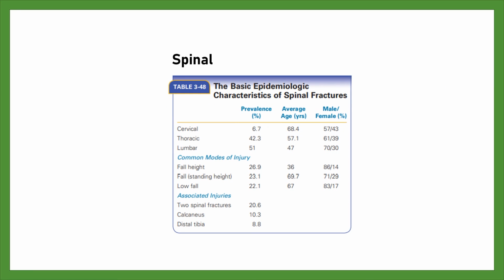Spinal. The table shows an analysis of the spinal fractures that were admitted during the study year. Most were thoracolumbar and were caused by a fall from height or a standing fall. The majority were seen in males, but as has already been stated, many elderly females sustain thoracolumbar fragility fractures but do not seek medical help.